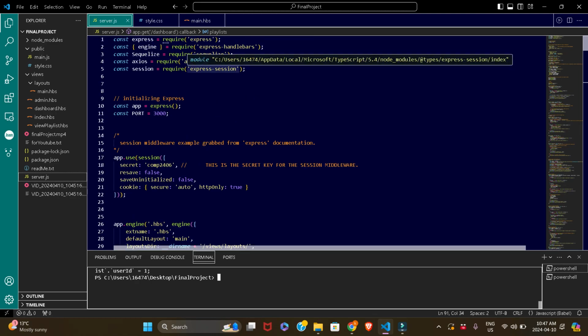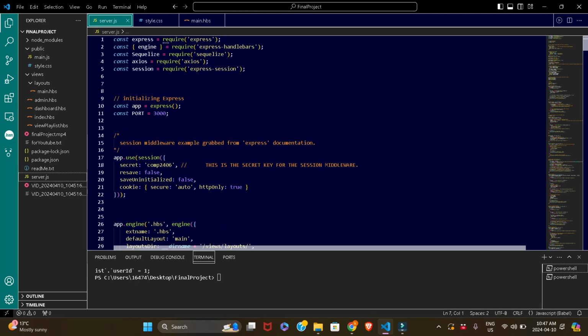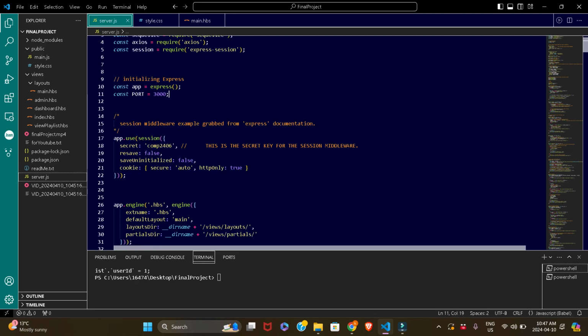Also, you can use Sequelize with other databases as well, like MariaDB and Postgres. I'm not sure about MongoDB. Another thing, Axios is for the API. Express Session is a new thing, and it's actually pretty cool. It's a middleware for Express that enables session management. It stores the session data on the server side, and it helps in identifying returning users.